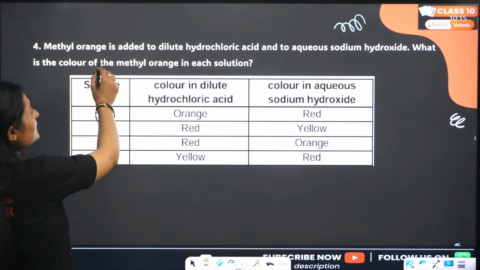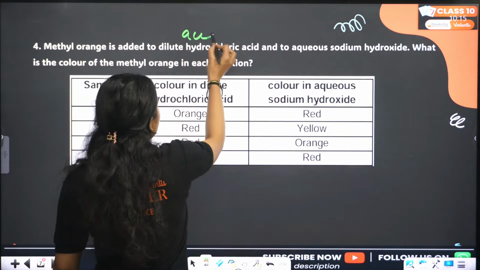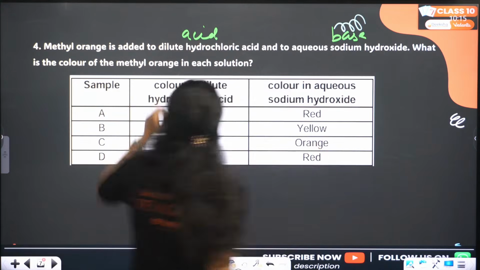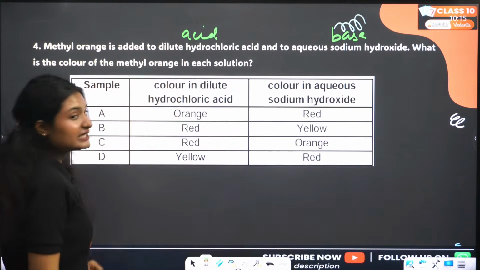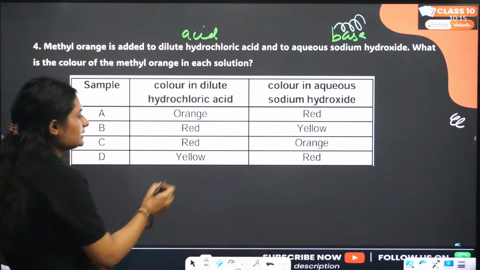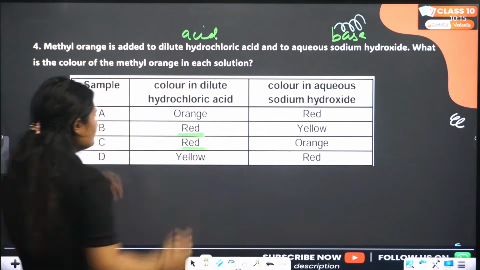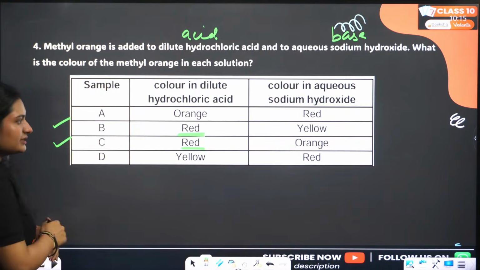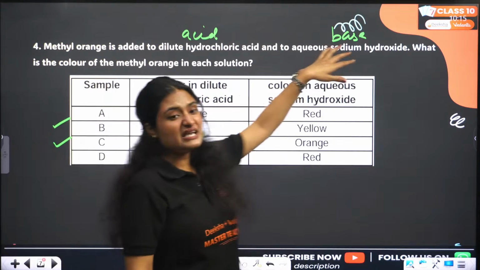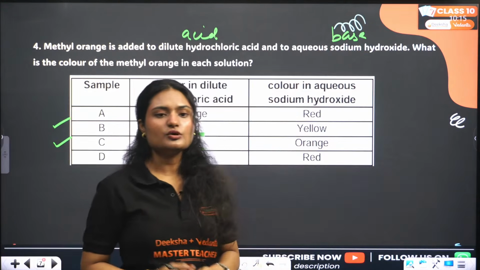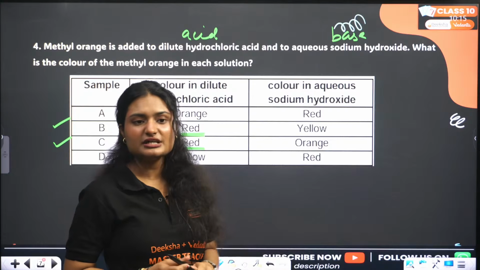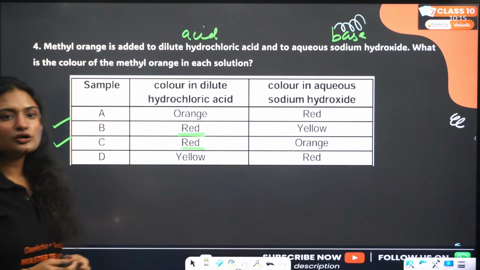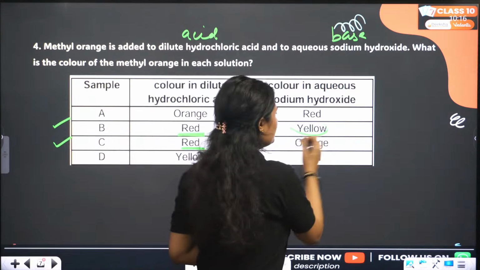So when we add methyl orange in acid, the color is red. We have two options. Either it will be B or it will be C. Now let's see. In basic medium, what is the color of methyl orange? Yes, it is yellow, my dear kids.